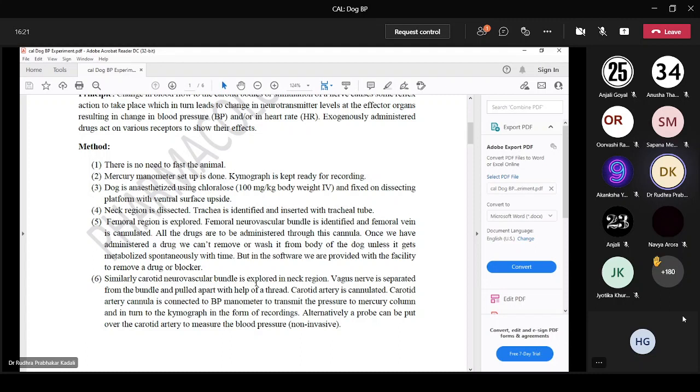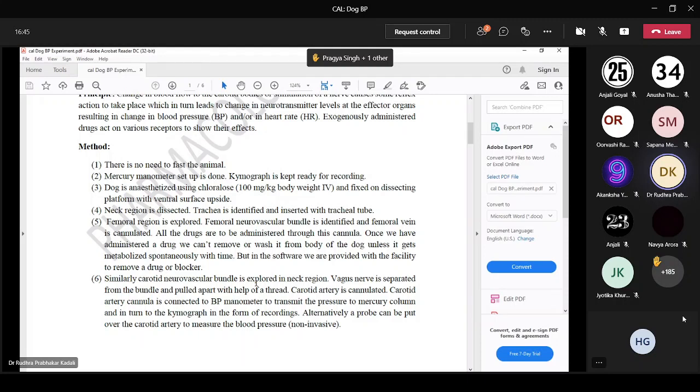Femoral region is explored, femoral neurovascular bundle is identified, and femoral vein is cannulated. All the drugs are to be administered through this cannula. The requirement of this step is to administer the drugs.